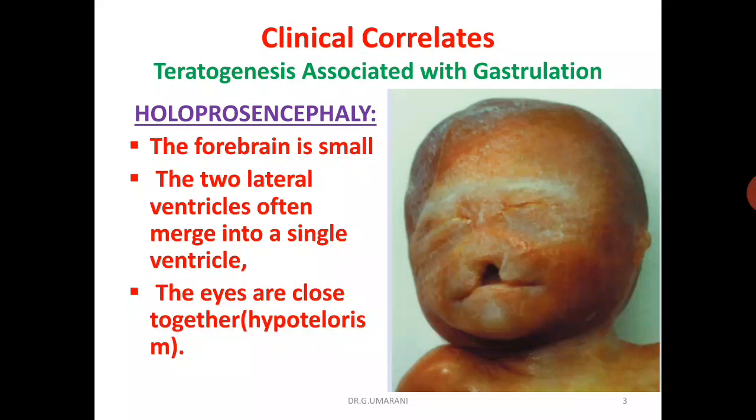In such a child, the forebrain is small, the two lateral ventricles often merge into a single ventricle and the eyes are close together.